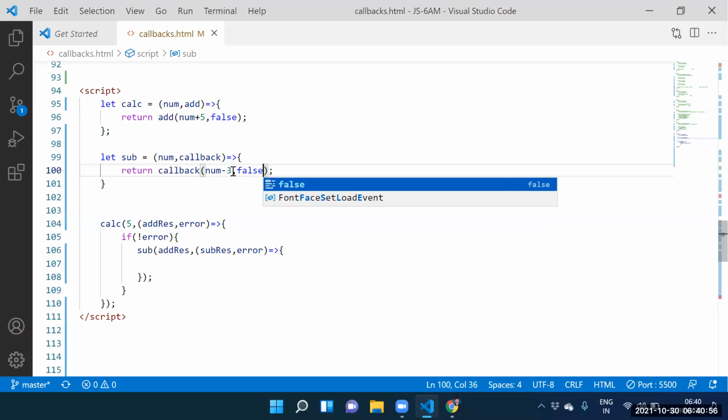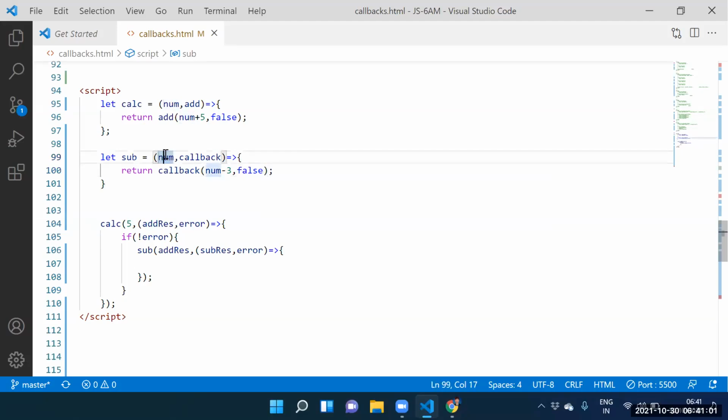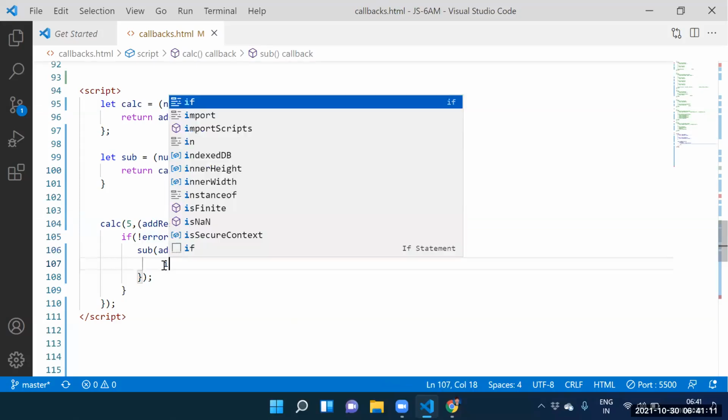Next one, false is stored into error. Num contains what? 10. 10 minus 3 equals what? 7. Where is 7 stored? Into result. Where is false stored? Into error. Now, how can I print the 7?